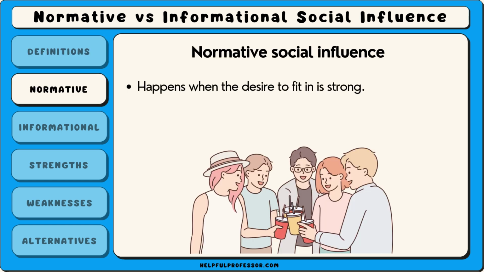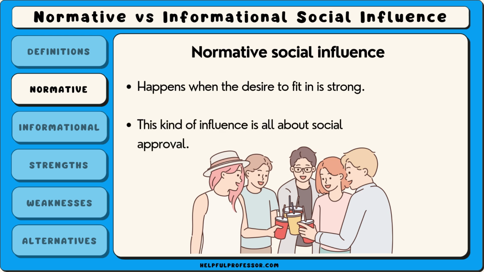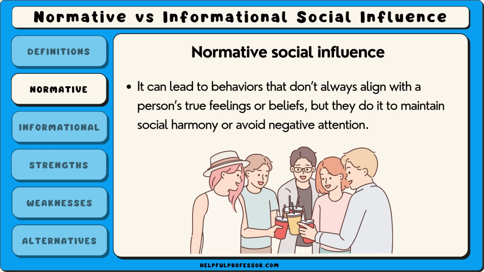For example, a student might agree with their friends about which movie to see, even if they personally prefer a different one, just to avoid being left out. This kind of influence is all about social approval. People go along with the group so that they don't stand out or face rejection. This can lead to behaviours that don't always align with a person's true feelings or beliefs, but they do it to maintain social harmony or avoid negative attention.